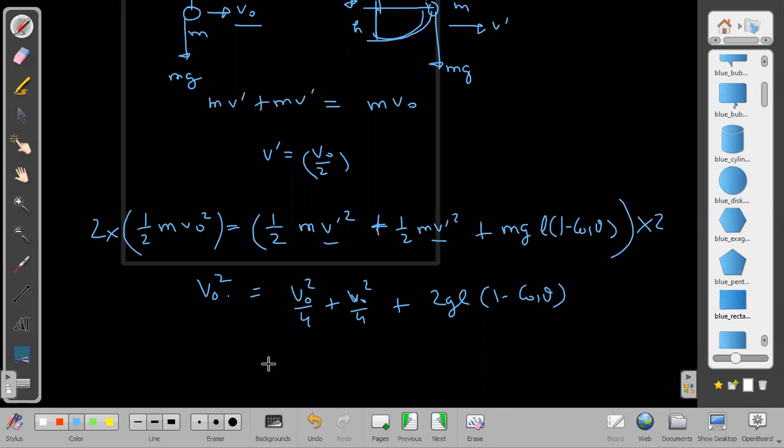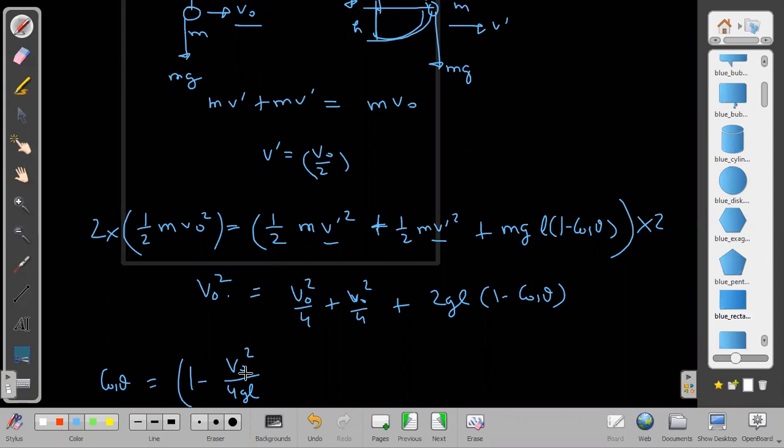1 by 4, 1 by 4, 1 by 2. Then V naught square by 2 is equal to 4gl times 1 minus cos theta. Then cos theta will become 1 minus V naught square by 4gl. Cos theta will be this. We know V naught also.